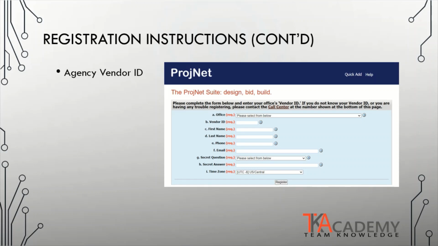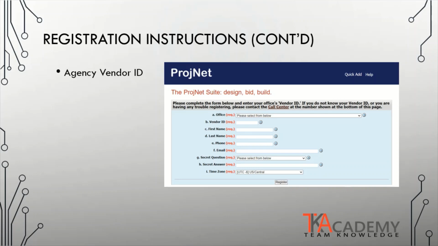The final step in the registration process is to complete your personal information. This is where it is critical that you know what your vendor ID number is. The vendor ID number is assigned to your entity, business, company, firm, or office. If your business entity does not have a vendor ID number, then you must contact the ProjNet call center and request a vendor ID number to be assigned to you.